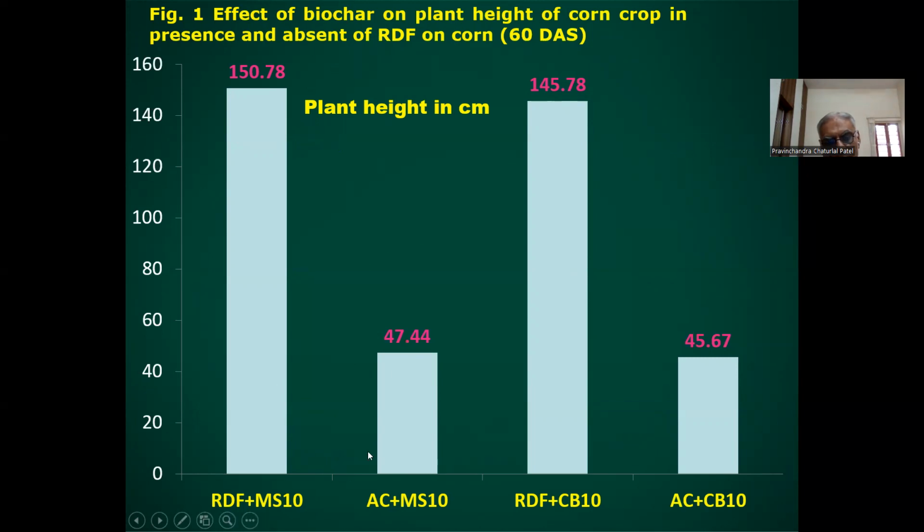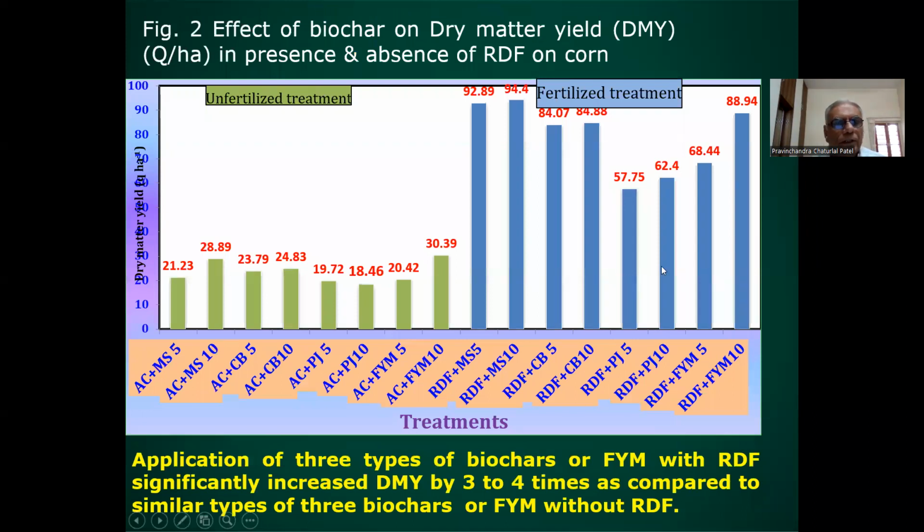But here you can see that biochar alone, corn stover biochar at the rate of 10 ton per hectare or cluster bean biochar 10 ton per hectare alone, does not show the higher plant height. So a combination of corn stover biochar or cluster bean biochar along with the recommended dose of fertilizer is necessary. And effect of biochar on dry matter yield. Here the similar is true for the dry matter yield.